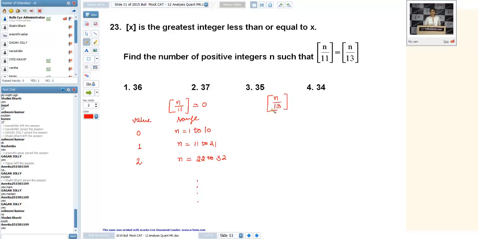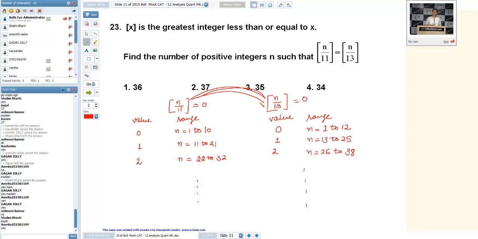I'm considering the other part, which was n by 13. Again, I'm writing value and range. Value will be 0 if n is ranging from 1 to 12. I'm just applying the definition. And so on. Now, we want them both to be equal. If they both are equal, we will take the intersection.